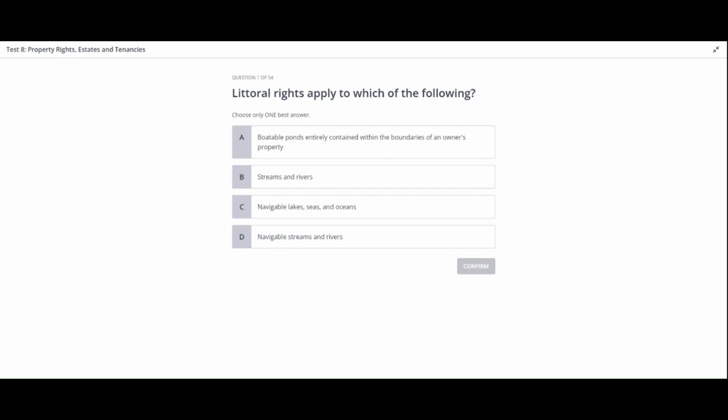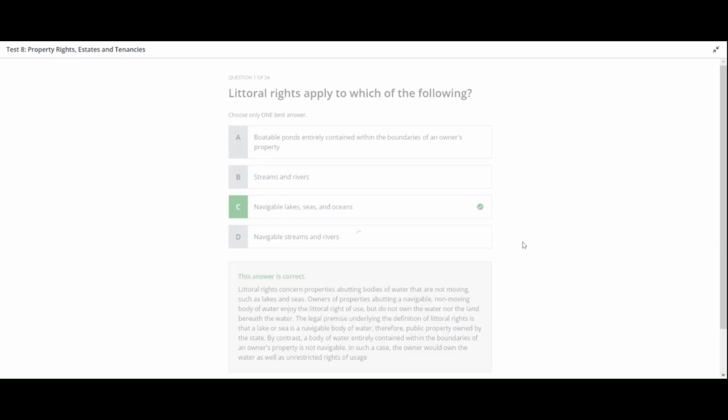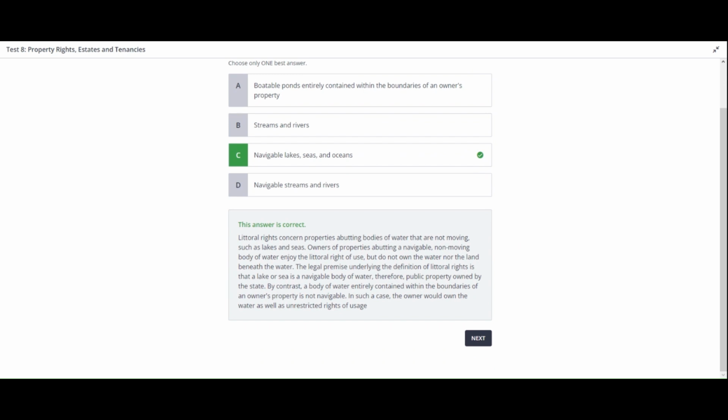All right. I hope you had enough time to think about the options. So the correct answer for this question is going to be Option C, navigable lakes, seas, and oceans. Littoral rights concern properties abutting bodies of water that are not moving, such as lakes and seas. Owners of properties abutting a navigable, non-moving body of water enjoy the littoral right of use, but do not own the water nor the land beneath the water.